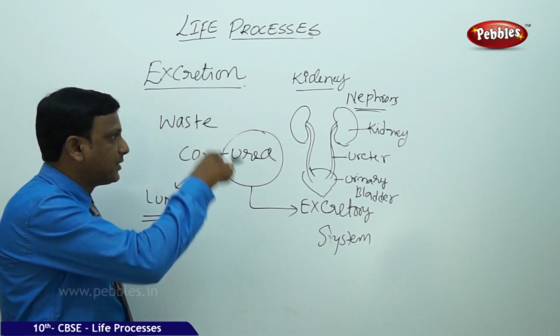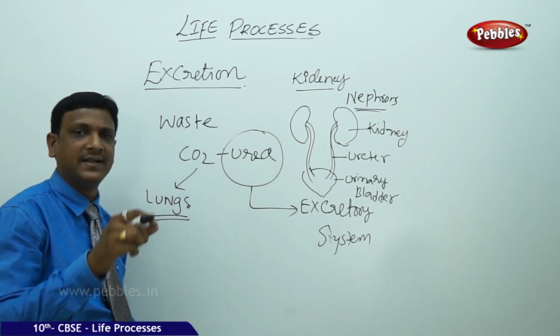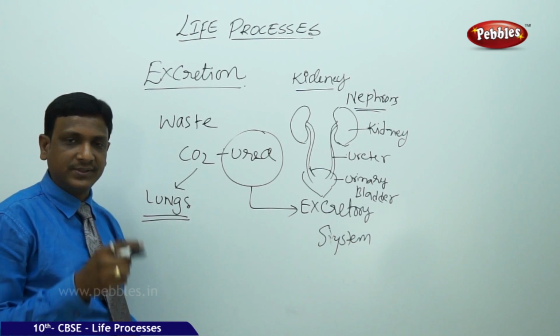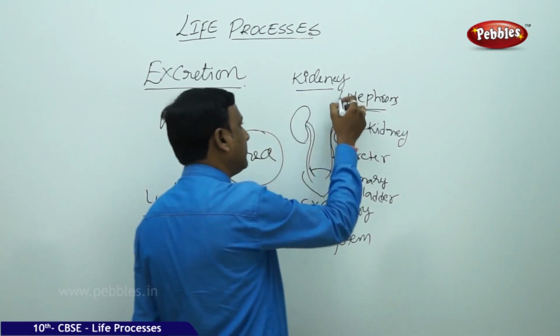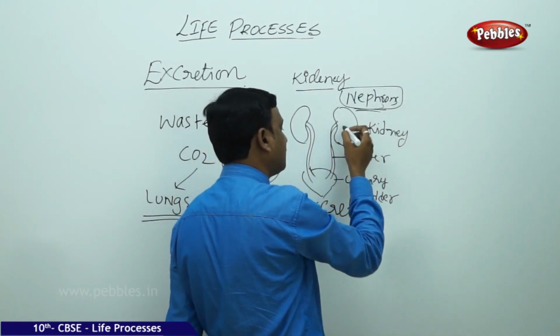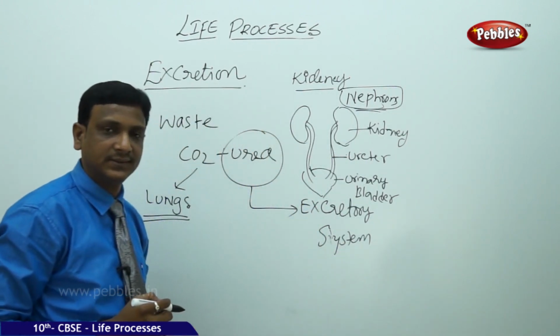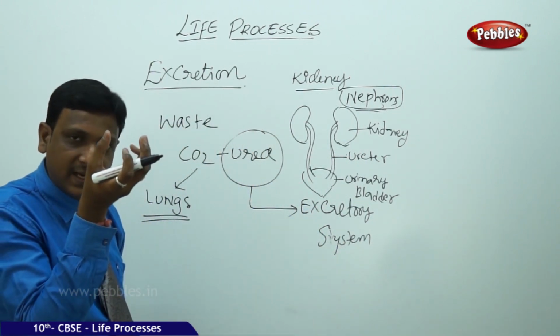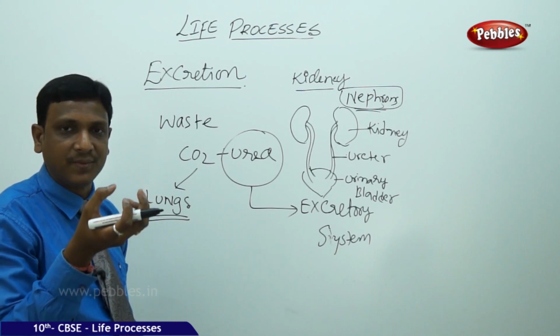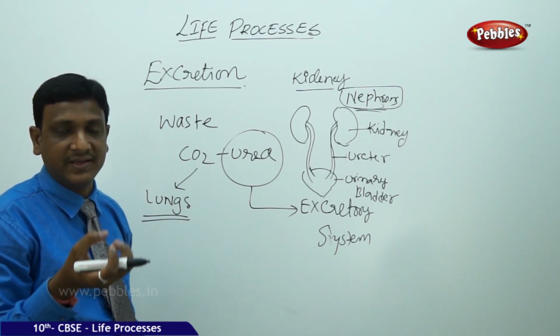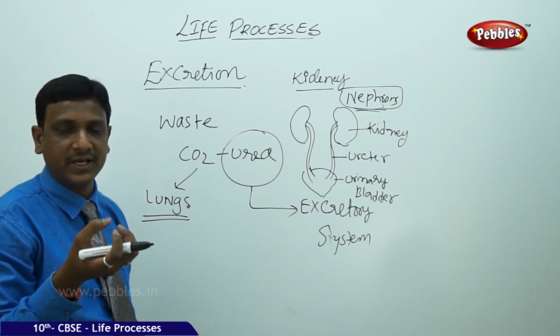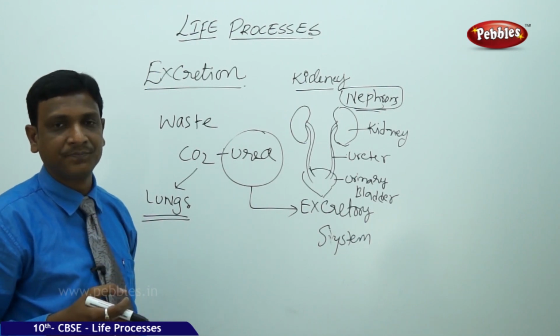The blood is pumped into the kidney through these highly coiled capillaries. So these capillaries are connected to what? Nephrons. Nephrons are the thread-like structures present in the kidney. So these nephrons will absorb the toxic materials from the capillaries, toxic material like urea, uric acid, and other salts.